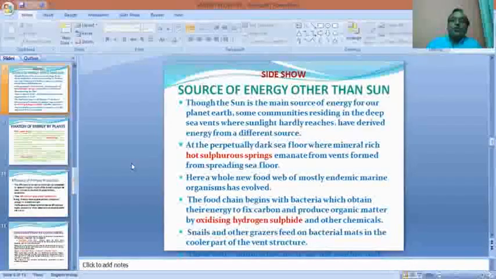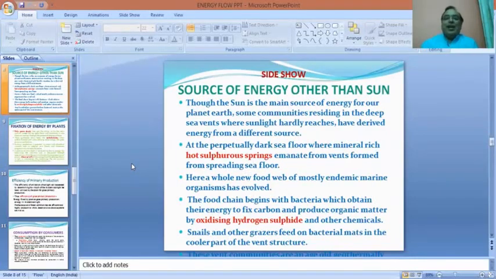So here is a sideshow. You cannot say that it is accessory information, but it is a little bit offbeat information. Nevertheless, it is very important to know that there is a source of energy other than the sun too, and that source of energy is geothermal energy, which is available in many warm springs also.